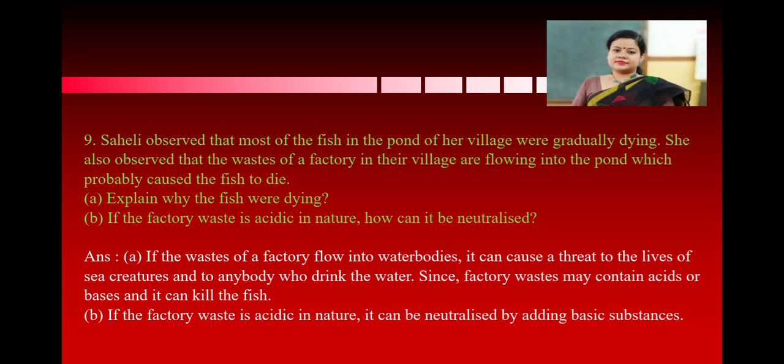If the factory waste is acidic in nature, it can be neutralized by adding basic substances. Sometimes we can add calcium hydroxide, that is lime. Lime water can be added because calcium hydroxide is a base. It can be used to control the acidity of the aquatic body.